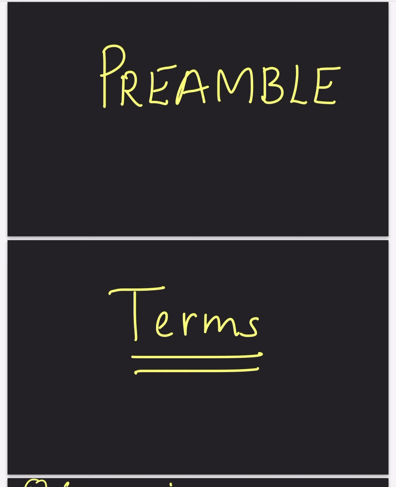In the preamble we have used a lot of phrases like sovereign, socialist, secular, democratic, republic. So we shall study the meaning of each and every term. Even in UPSC prelims examinations, many a times the meaning of each and every term was asked directly. So knowing the meaning of each and every term is very important.